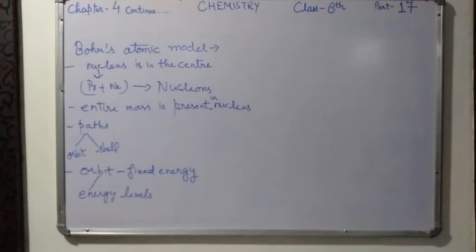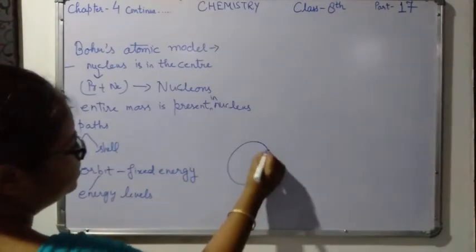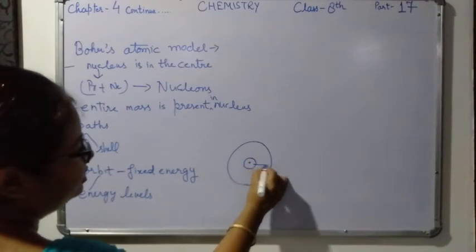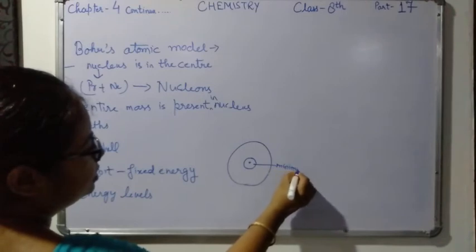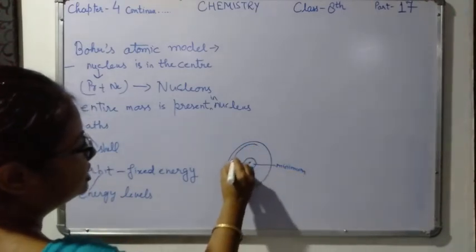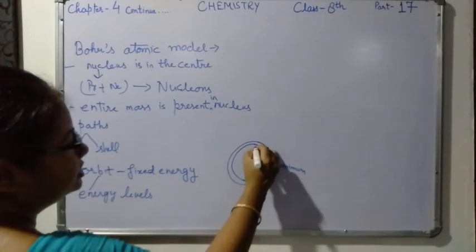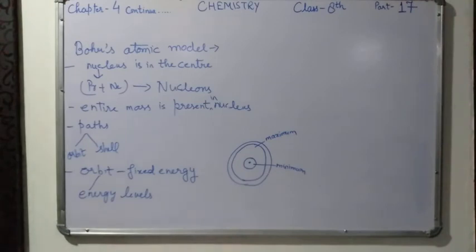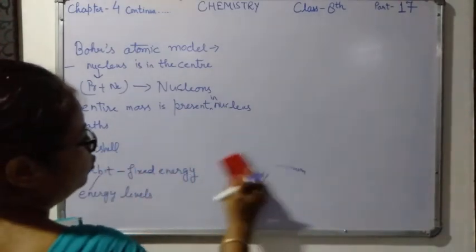The shell nearest to the nucleus has the minimum energy, and the shell farthest from the nucleus has the maximum energy. Suppose it is an atom with a nucleus. The shell which is very close to the nucleus has minimum energy, and the shell which is farthest from the nucleus has the maximum energy. Remember it, maximum energy. Now the next point, what is his next point?